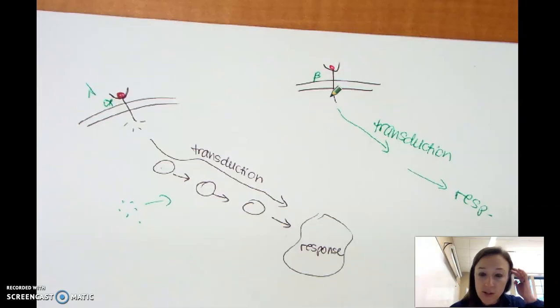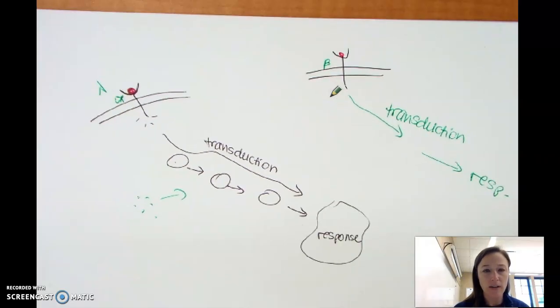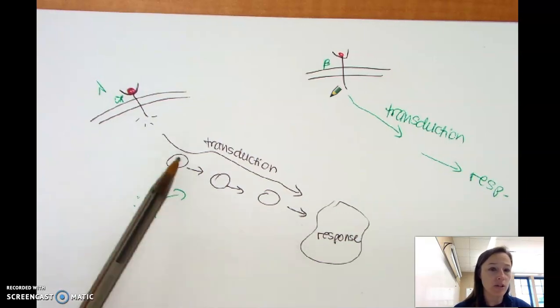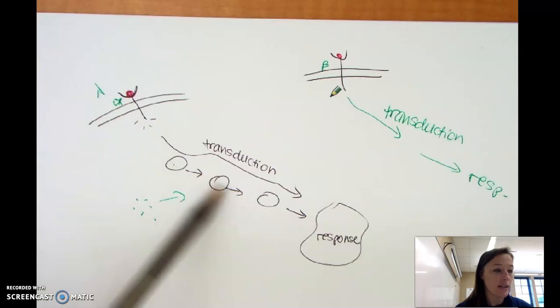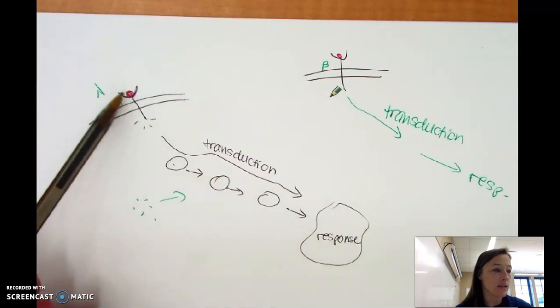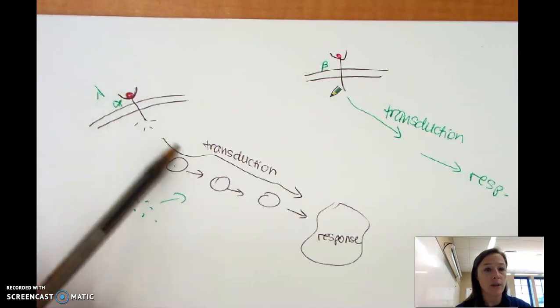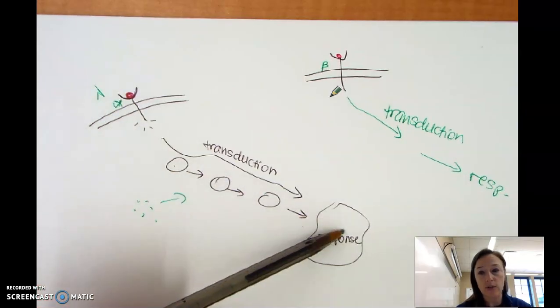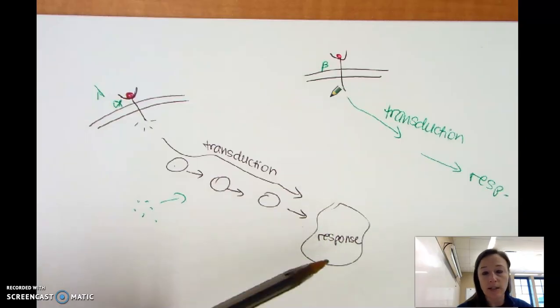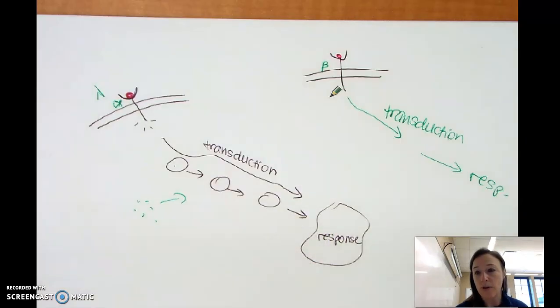Okay, the next one is I can explain the importance of feedback loops in cell signaling pathways. We kind of talked about that a little bit in the apoptosis video, and a little bit with disruptions a minute ago. When we signal for these pathways to happen, it's because we need them to happen. So if we signal, maybe this is a neuron and something binds and we go through the action potential to release serotonin or dopamine or whatever, there's a reason we need that response. Or maybe we need to do mitosis because I got a paper cut, and I need to do mitosis to heal.